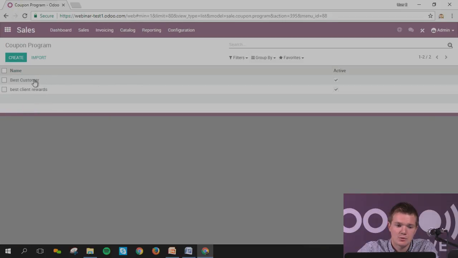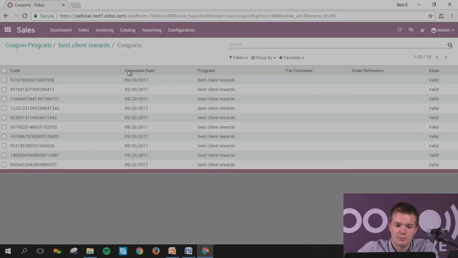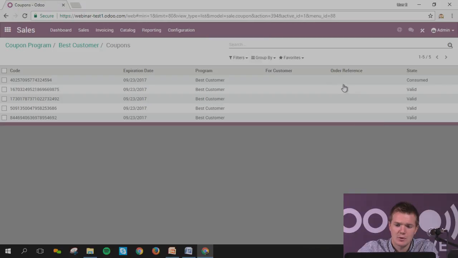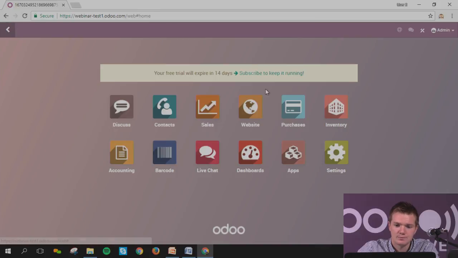Best client rewards. Anyway, that's okay for the two. Those two are valid. Let me take this other one, best customer, 5 coupons. I can see this one has been consumed. Let's imagine I'm going to take this one. Let's not make a mistake. Expiration date 23, that should be all right.